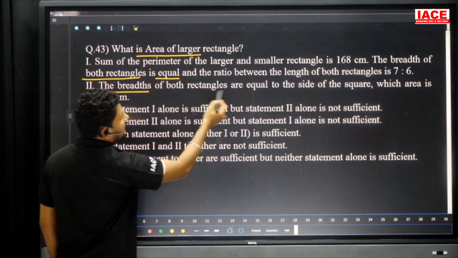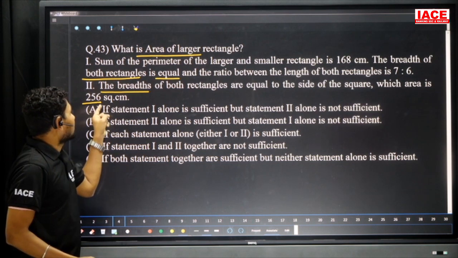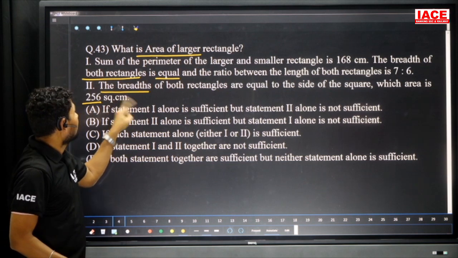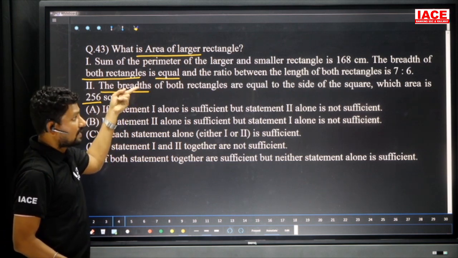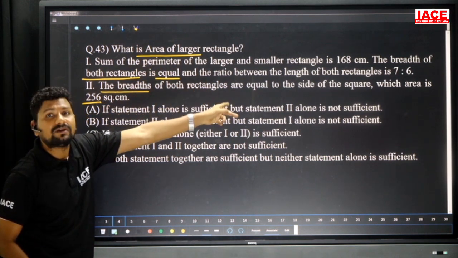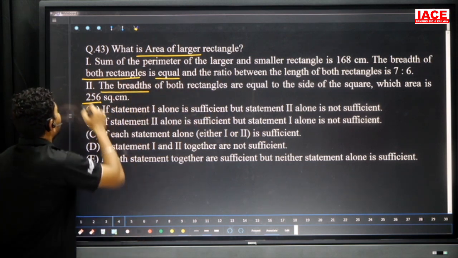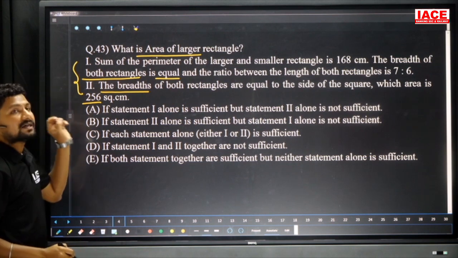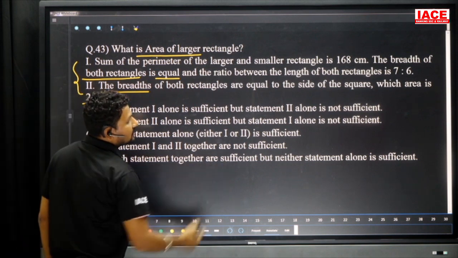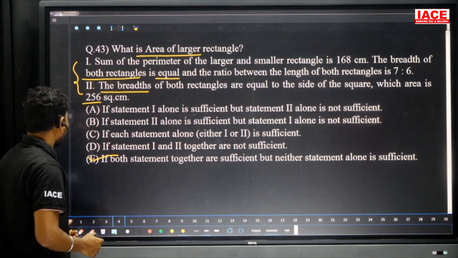The breadth of both rectangles is equal to the side of a square whose area is 256. From the square's area of 256, the side is 16, which is equal to the breadth. Then the sum of the perimeters is 88, and substituting here, you will get the total length value. The total length value we can distribute in the ratio 7:6, so you will get the individual lengths, and then you can easily find the area. Both statements are compulsory to find an answer, neither alone is sufficient. So the final answer is option E. Move on to the next question.